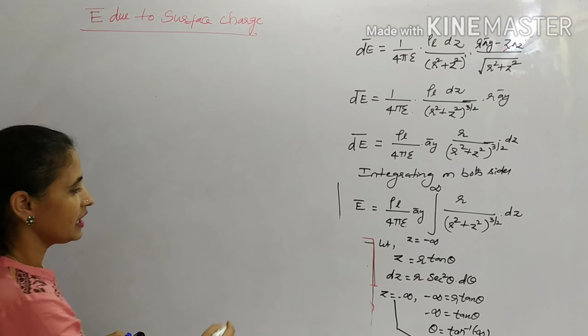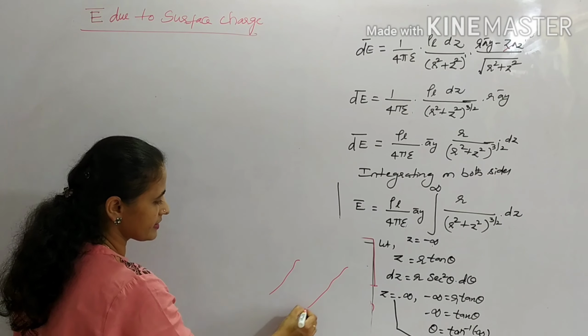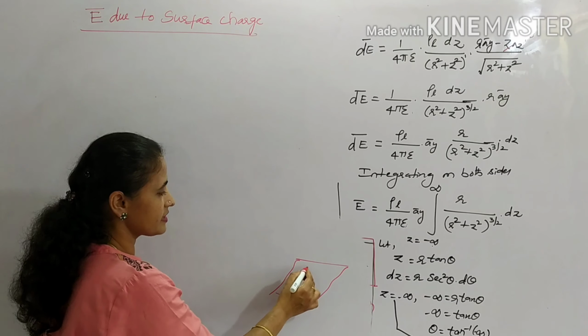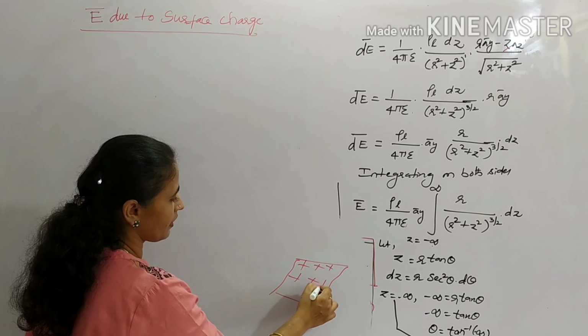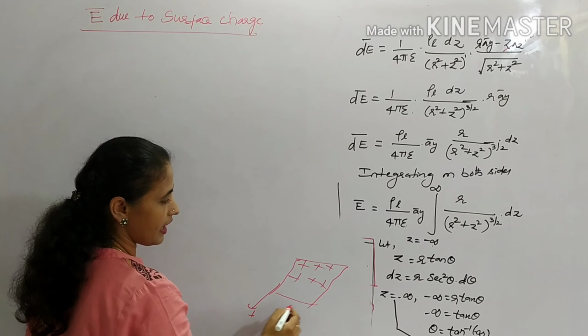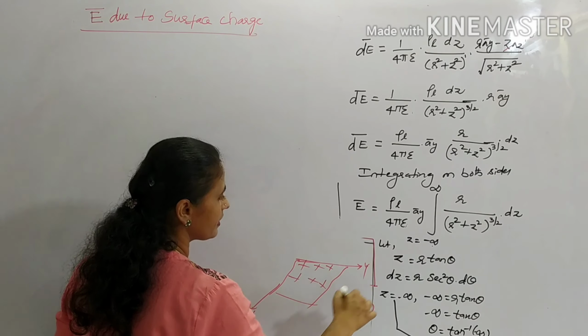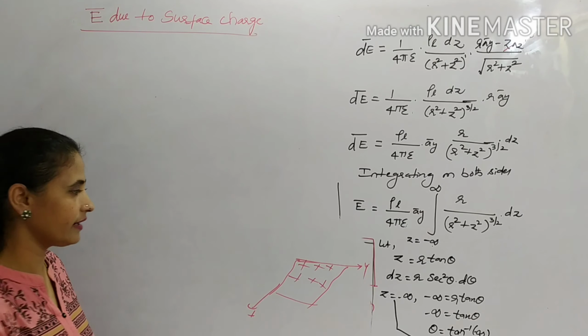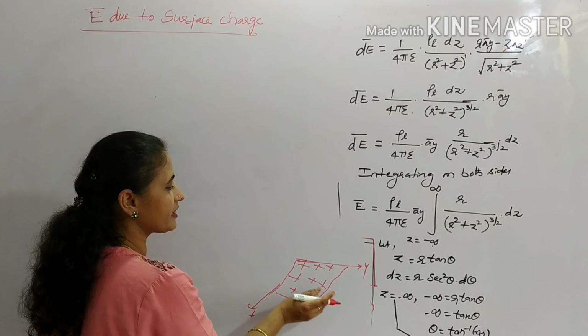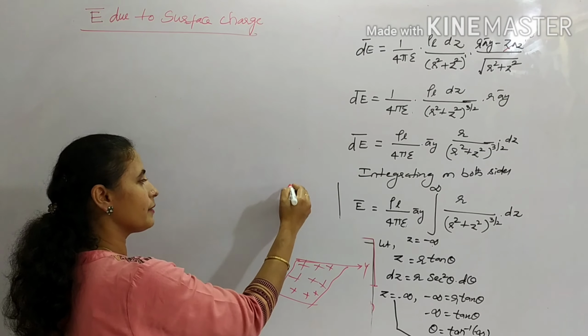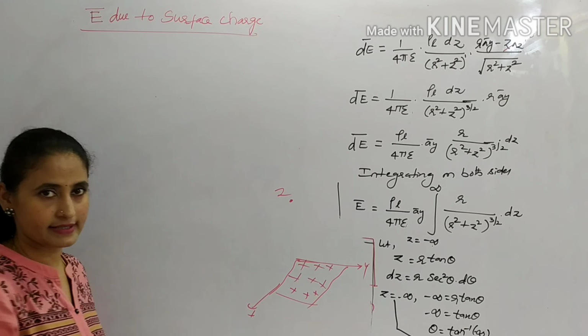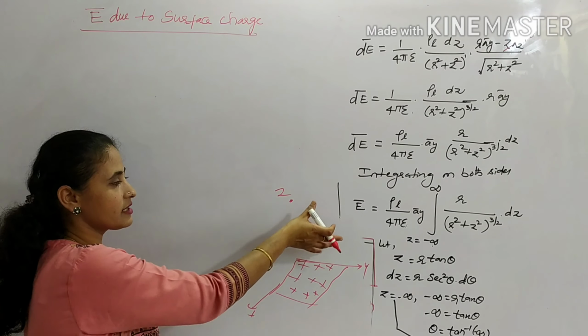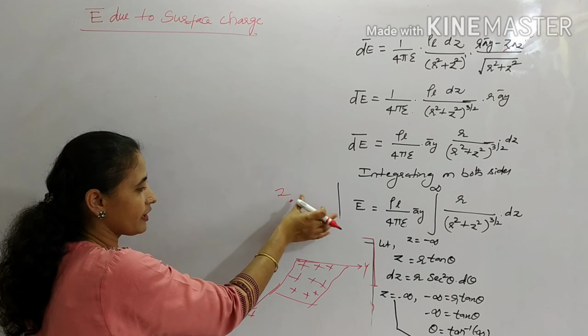For example, if the sheet is along x and y axis, okay, this is a sheet of charges. Okay, this is along x and this is along y, right? If the sheet is along x and y, the electric field will be created at a particular point. Let the point be on z axis. Otherwise, you may consider that the sheet is spread along y and z.